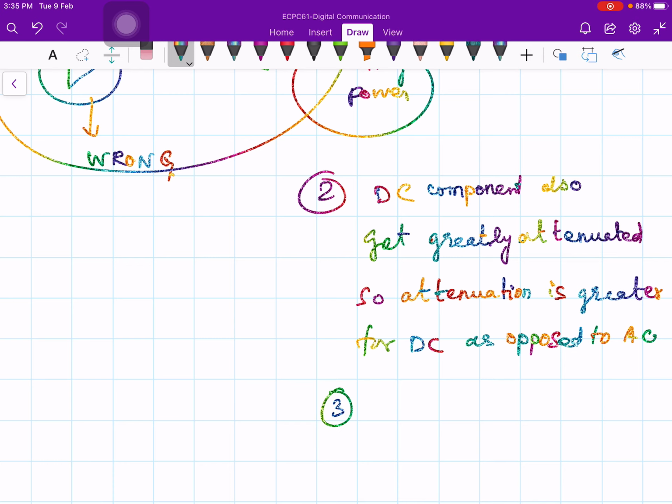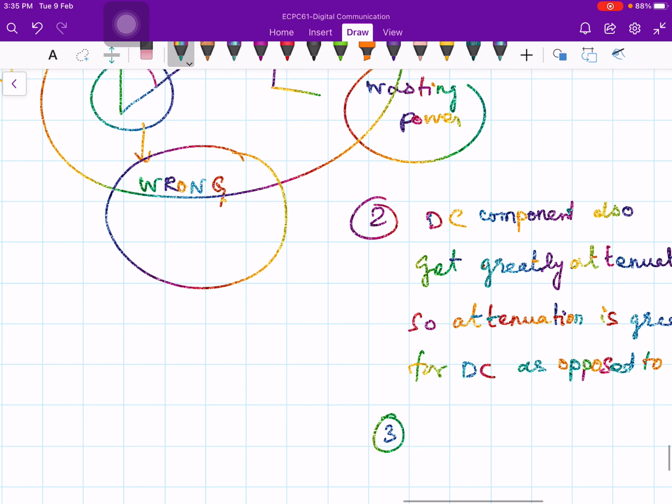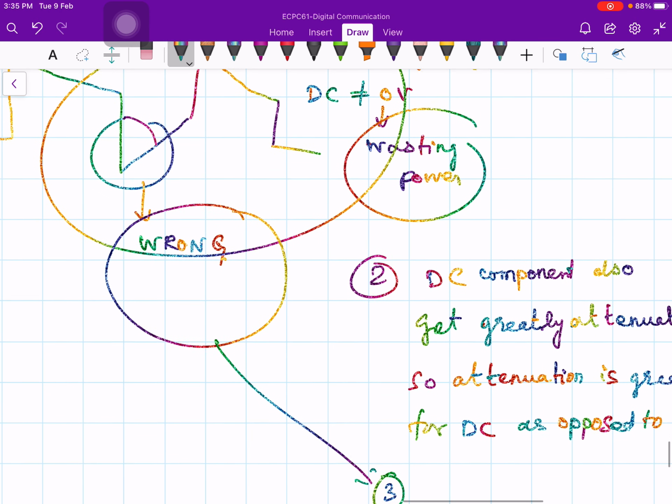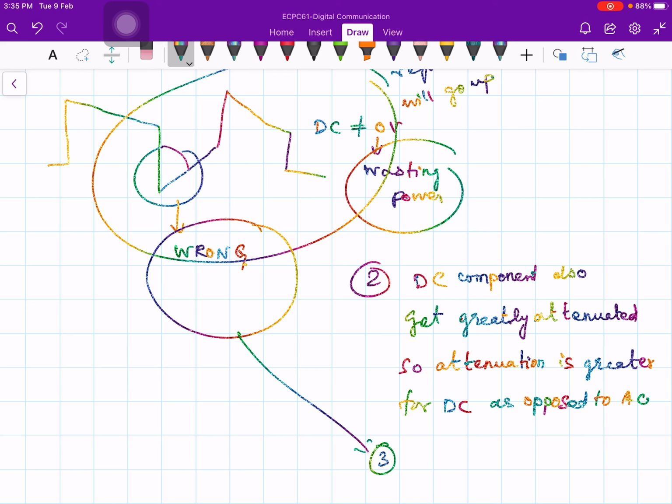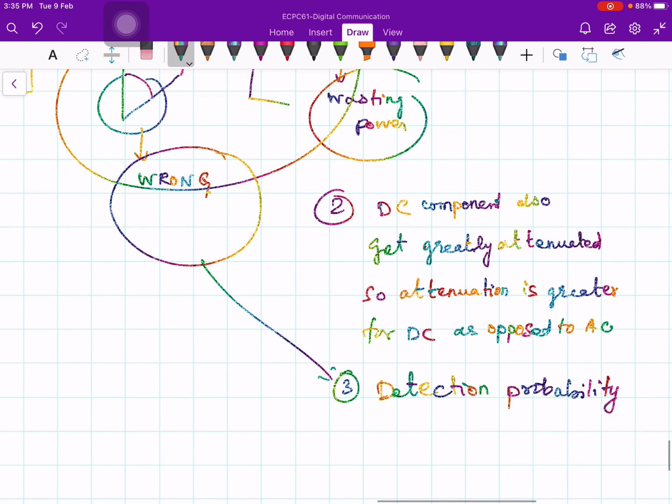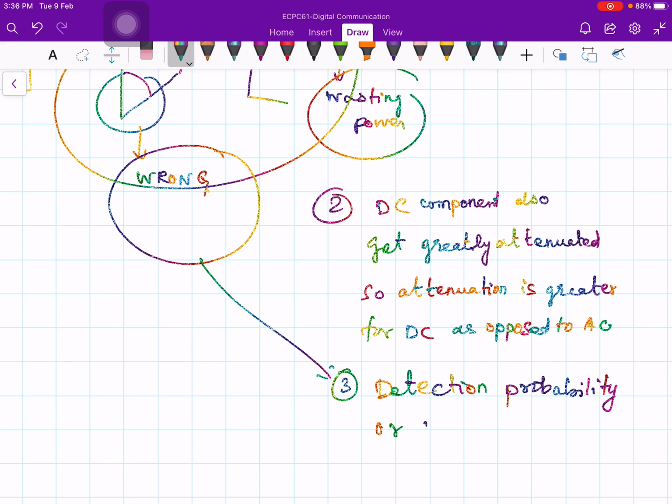And as I said, wrong detection, right? So the detection probability or correct decision probability will be reduced.